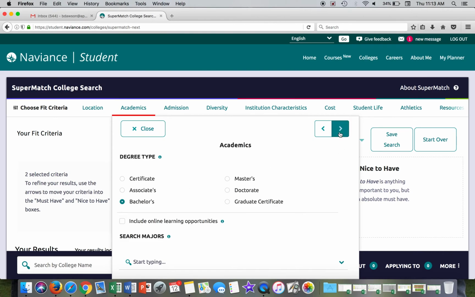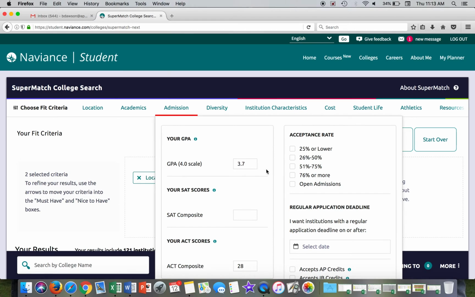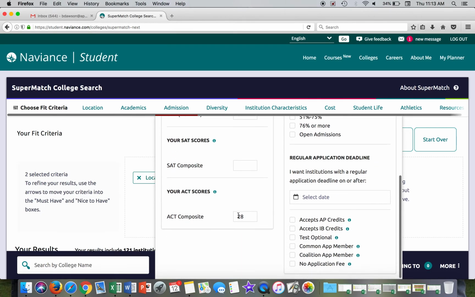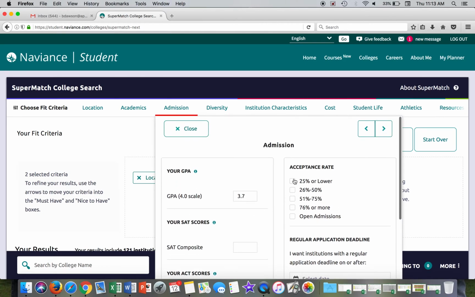We'll go over to admissions. It will likely already have your GPA in here. If it's in Synergy, it should be listed here. If it's not, you can add it. If you know your SAT scores, you can add those. If you know your ACT score, you can add that. You can determine what you want admit rate wise.